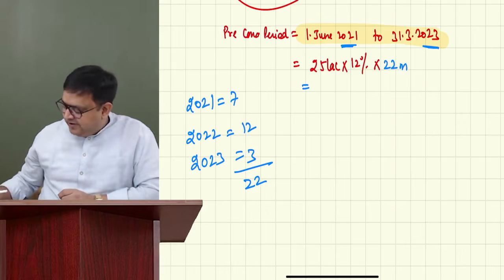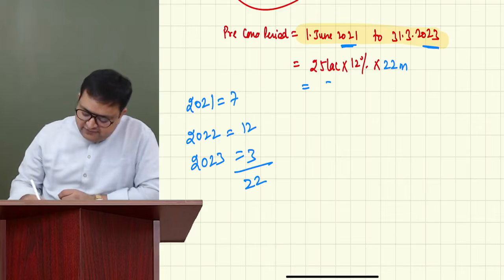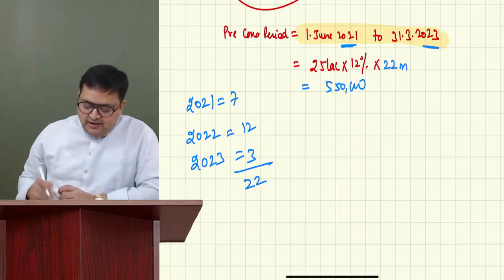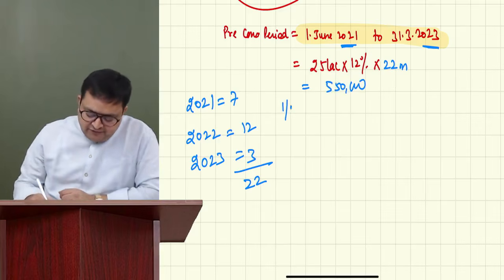So this is 25 lakh, 12% divided by 12 into 22. So this is 5,50,000 is the interest. And it should be allowed in 1/5. So 1,10,000.